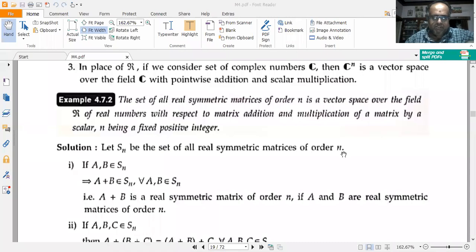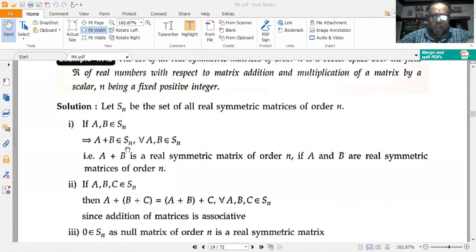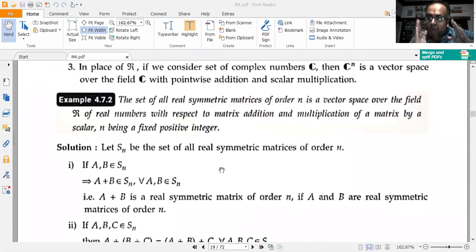Now let us move on further. Let Sn be the set of all real symmetric matrices of order n. So suppose I have A, B which belongs to Sn, then A plus B, that is the sum of A and B, also belongs to Sn. If A is a symmetric matrix and B is a symmetric matrix, there is a property of symmetric matrices which tells that the sum of two symmetric matrices is again a symmetric matrix. It's a well-known property which we study in basic linear algebra. So A plus B is also a real symmetric matrix of order n.